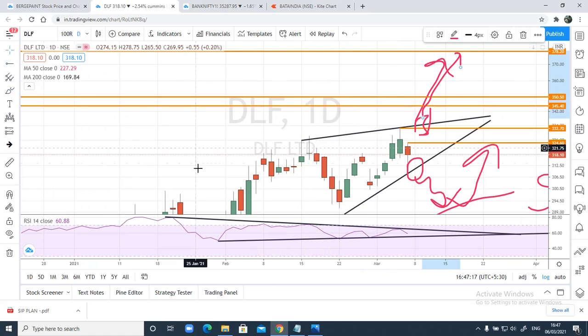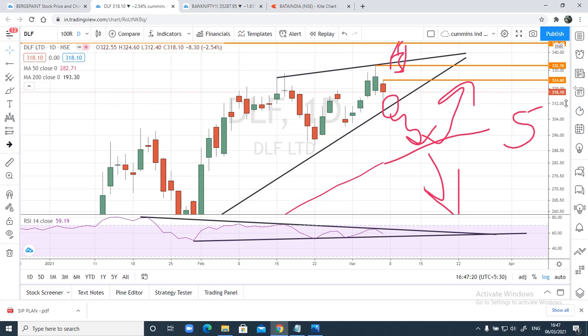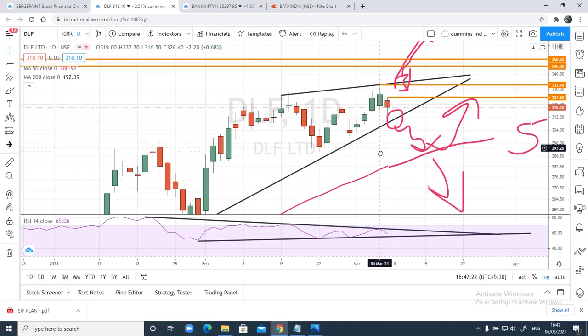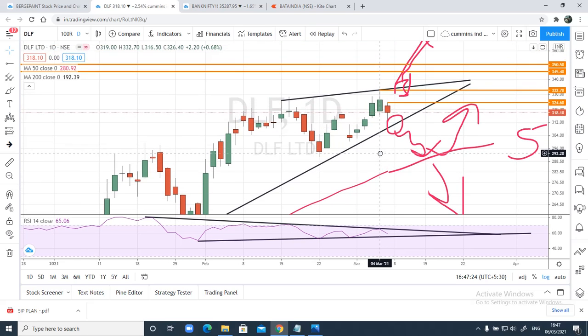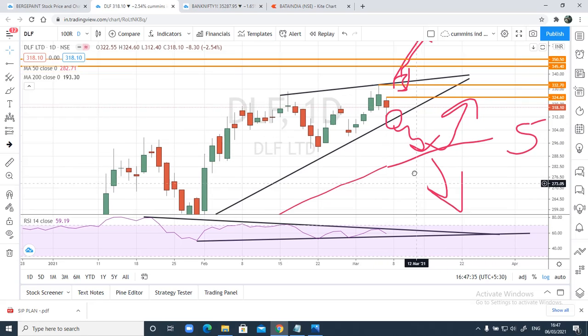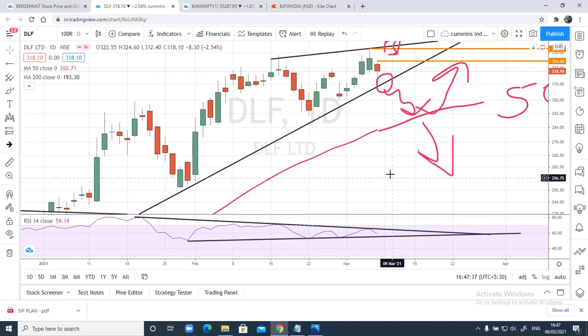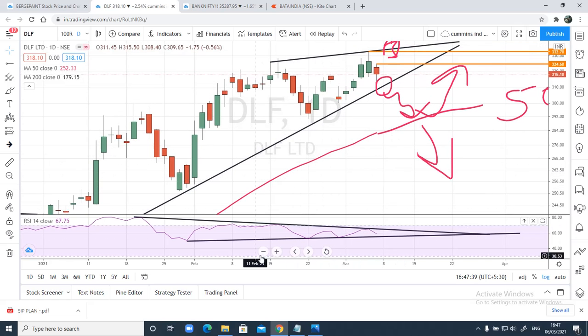Well, this is all I have for DLF now. For the long term it looks good. We can also start accumulating slowly in bits and pieces. It's not priced very high, it's somewhere around 318 rupees. So adding it at this level would be important. And even if it comes down, till it is not breaking 200 levels, we need not worry, because it's about 50 moving average as well.